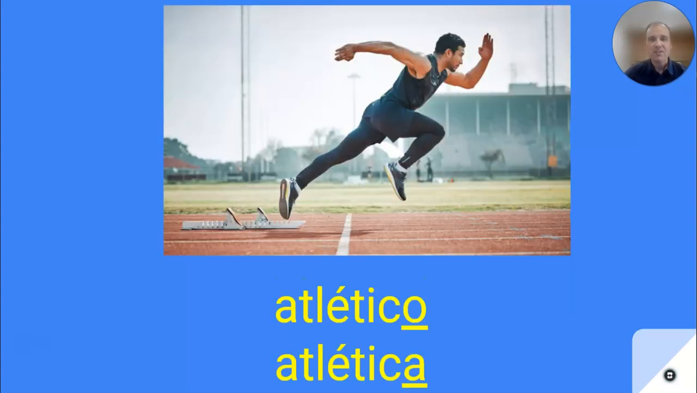All right, this person is atlético. All right, we can see he likes to run. He's very athletic, so atlético. And the reason I have the O first is because I'm describing how he is. So, él es atlético. If this picture were to have a woman in it, I would say ella es atlética. It would end with an A.